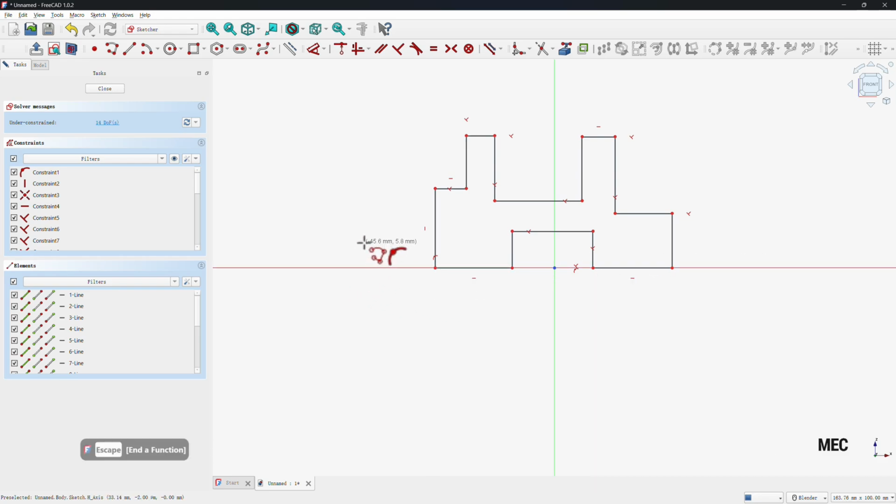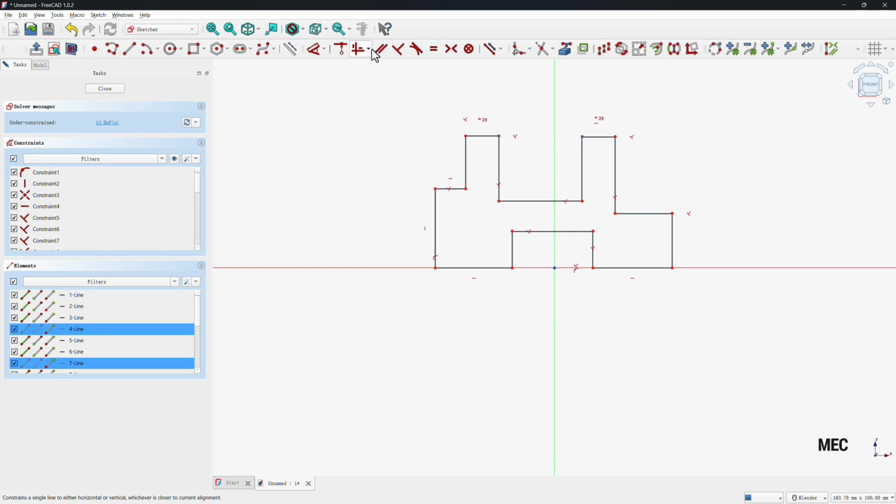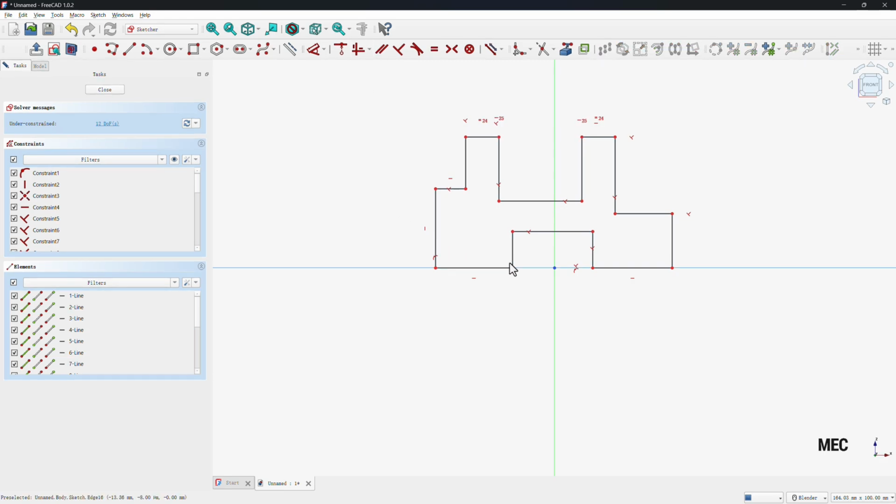And then press ESC to exit the function. And then select the two lines on the top and constrain equal. And select these 2 points, constrain horizontal, and same on these 2 points. And make these 2 lines equal.